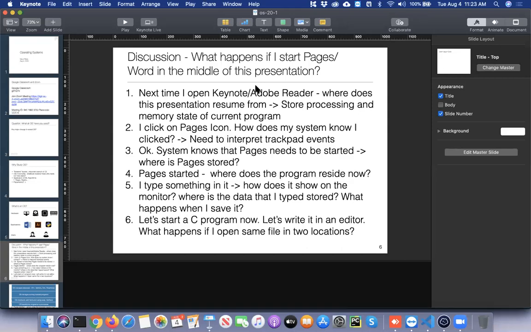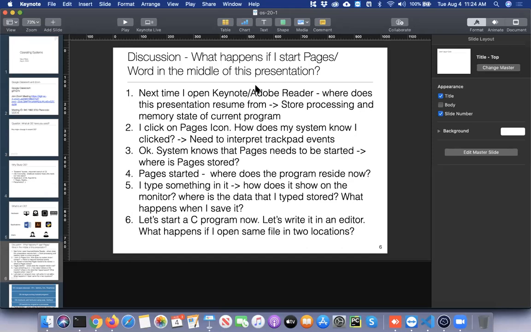So there has to be a mastermind, or a software program, which also works in conjunction with the hardware, which is able to store the current state of execution. Like if I context switch, it knows where the previous program stopped. If I context switch back to that program, like I've again started the Keynote application, it has to know where I stopped previously. It should not be starting from scratch. Otherwise, that just defeats the purpose of multitasking, right?